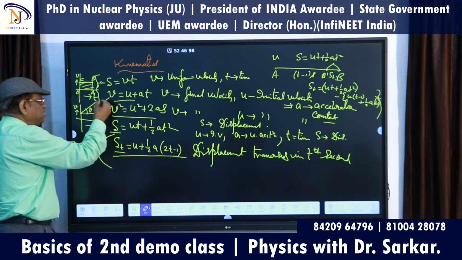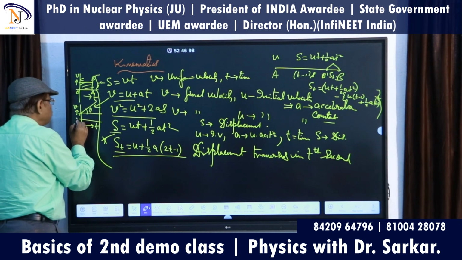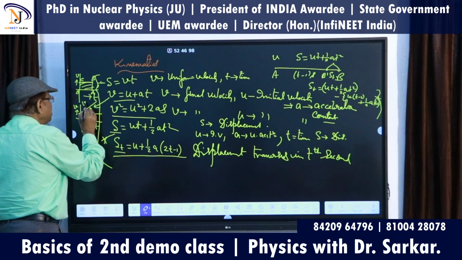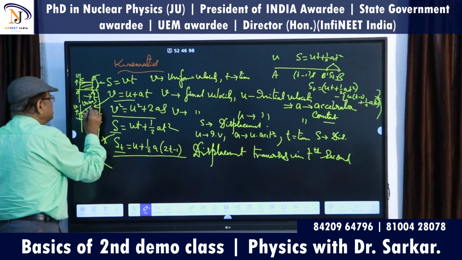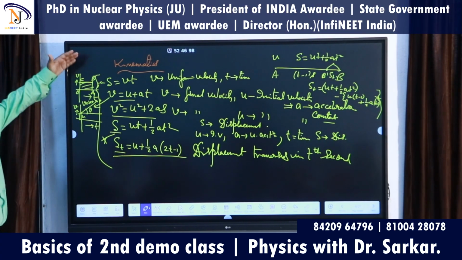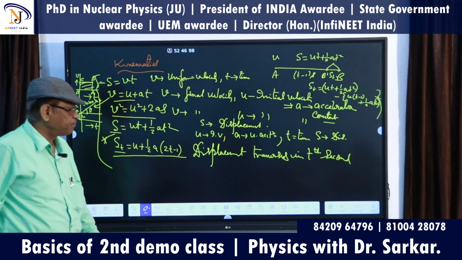Isn't it? Is it not a constant? So what type of curve is it? If this is U, then this curve is V equals U plus AT. This line is actually indicating V equals U plus AT. Am I clear or not?